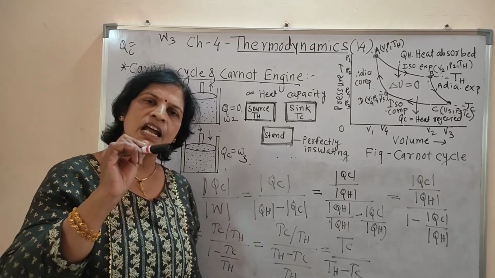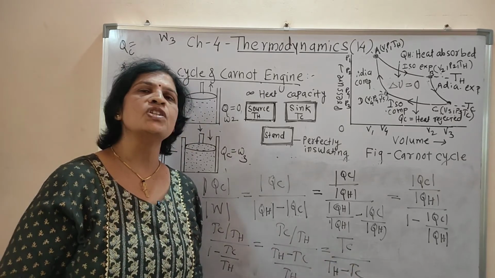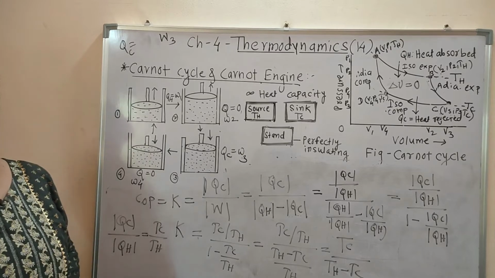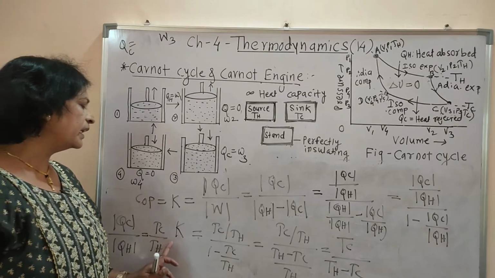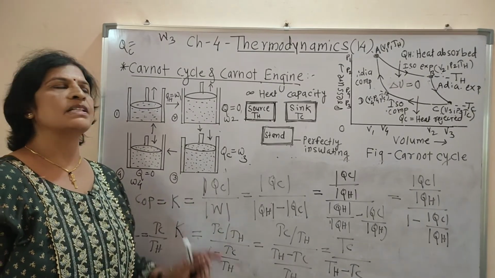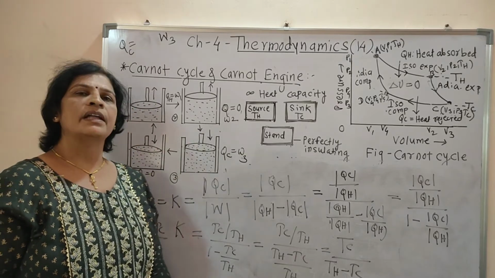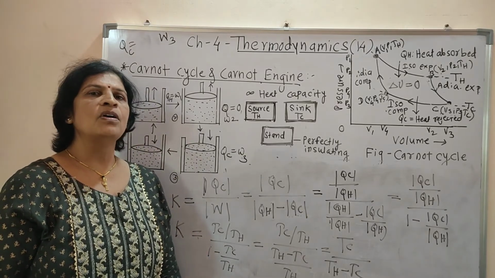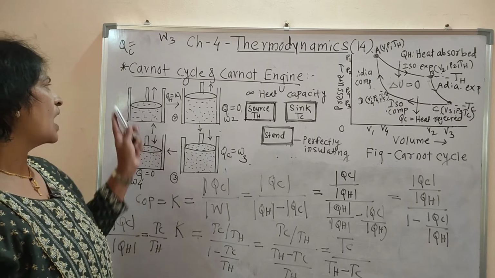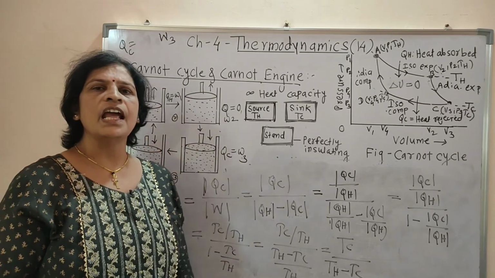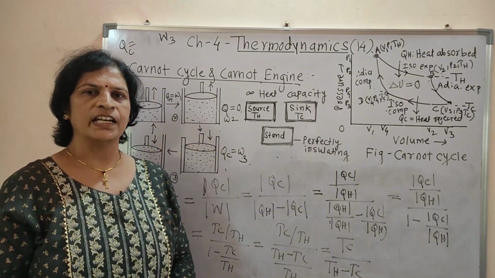TH minus TC should be small and TC should be large. This is the condition for a greater coefficient of performance for the Carnot refrigerator. I hope all of you understood the Carnot cycle, Carnot engine and Carnot refrigerator.